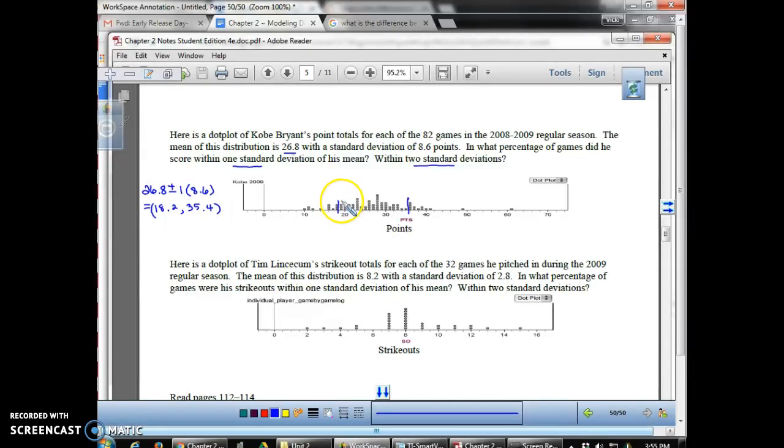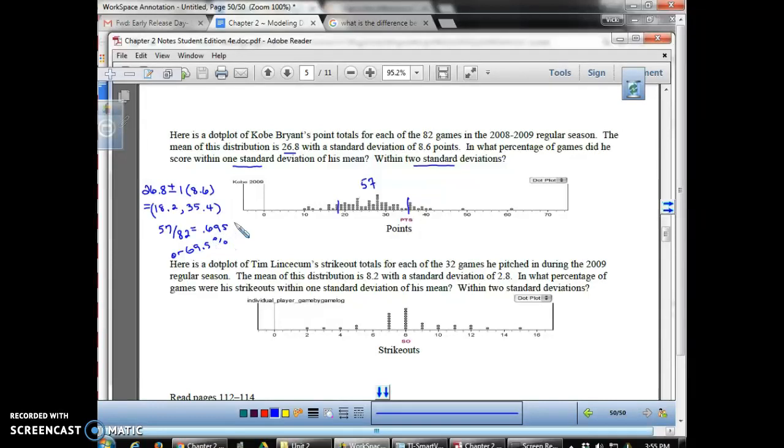Okay, so you should have gotten 57 observations in this interval. So for 1 standard deviation within the mean, it's going to be 57 over the 82 games, and that is going to give me approximately 0.695. So in percent form, it'd be 69.5%.